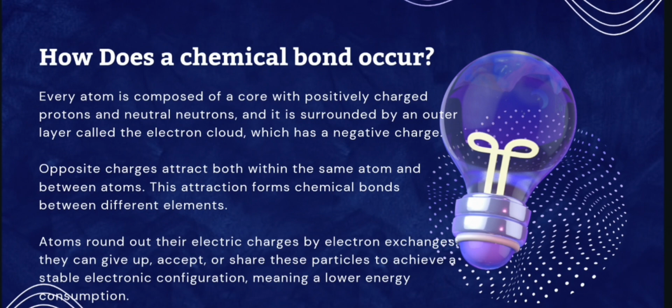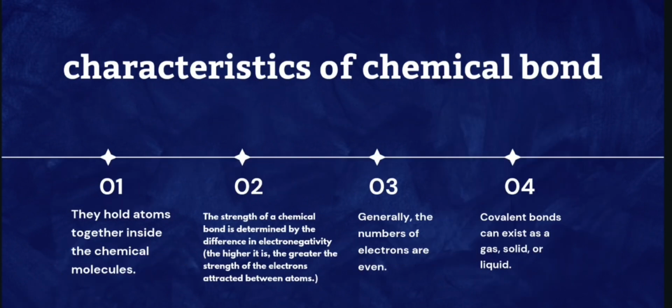Characteristics of chemical bonds. They hold atoms together inside the chemical molecules. The strength of a chemical bond is determined by the difference in electronegativity. Generally, the number of electrons is even. Covalent bonds exist as a gas, solid, or liquid.